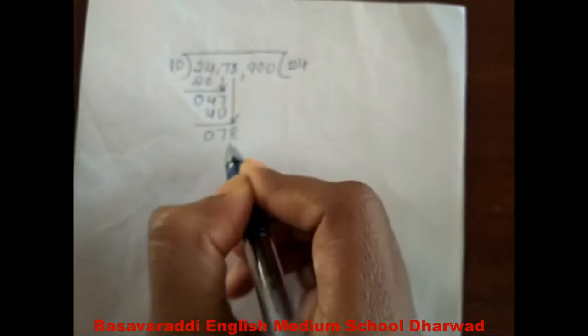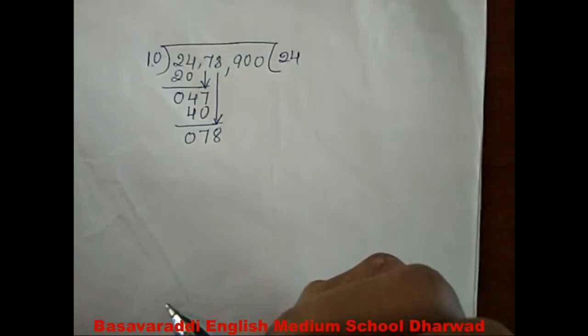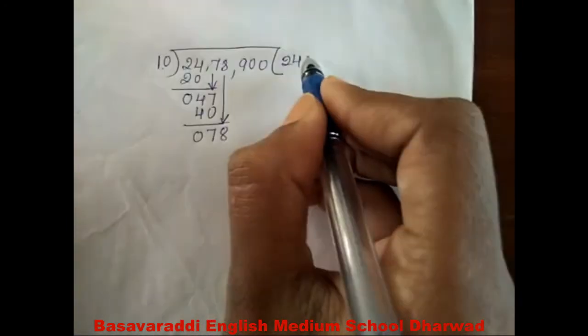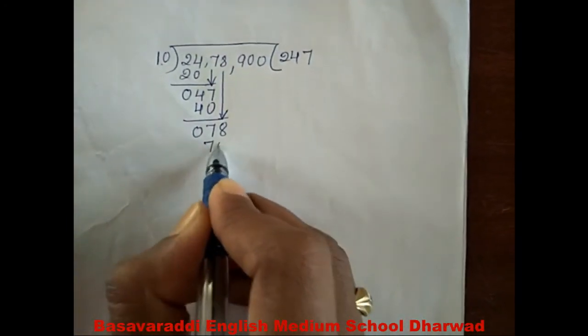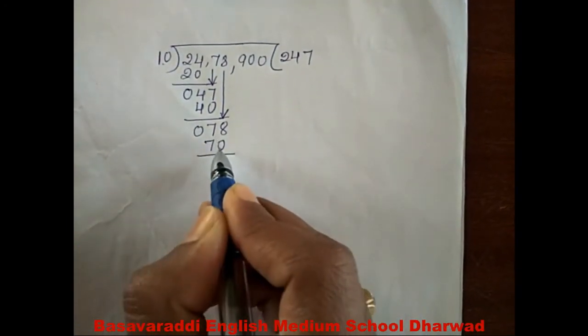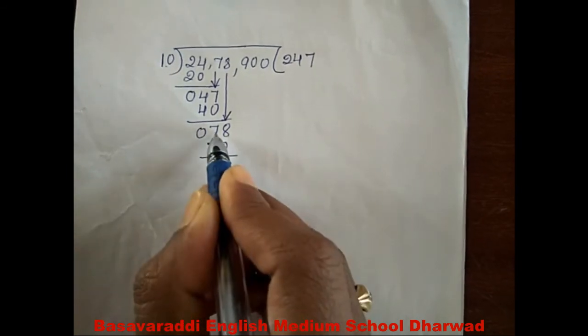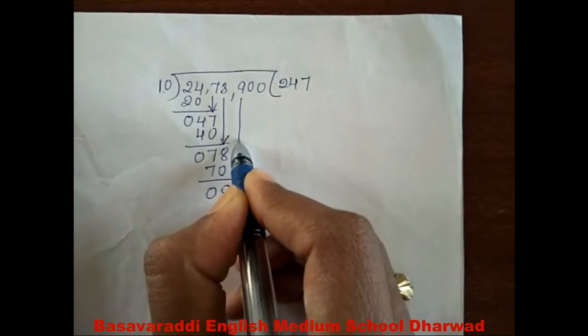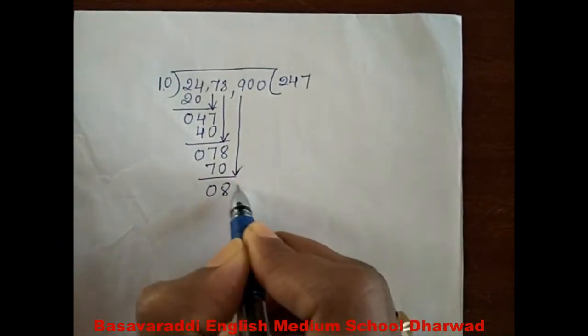Next, bring down the next digit and club with the 7. That becomes 78. 10 sevens are 70. 8 minus 0 is 8. 7 minus 7 is 0. Next, bring down the 9.